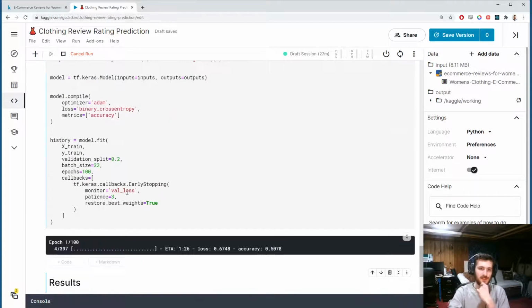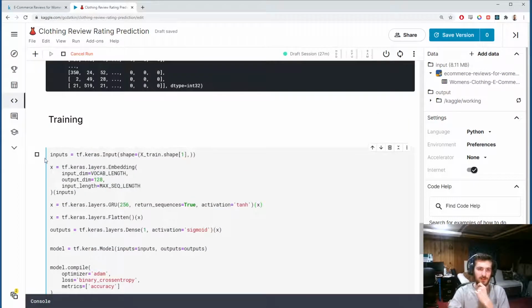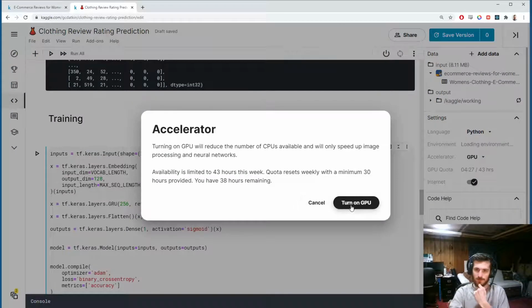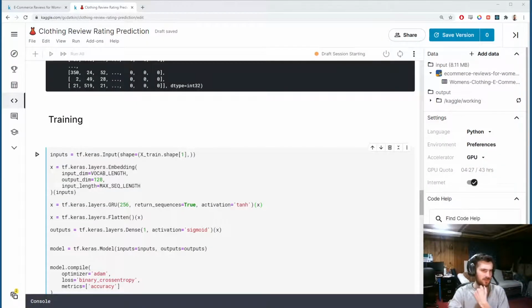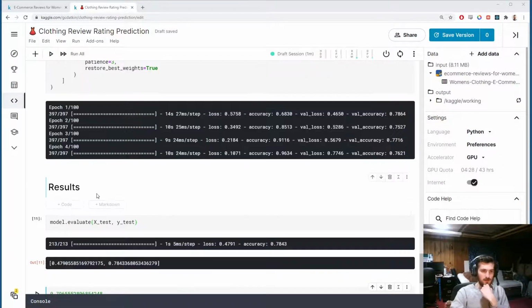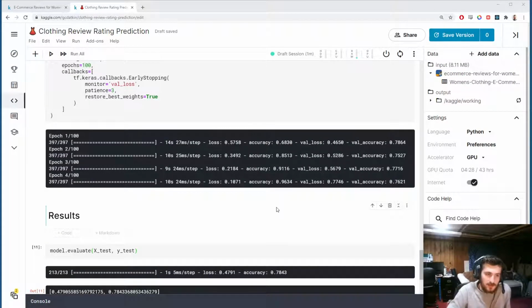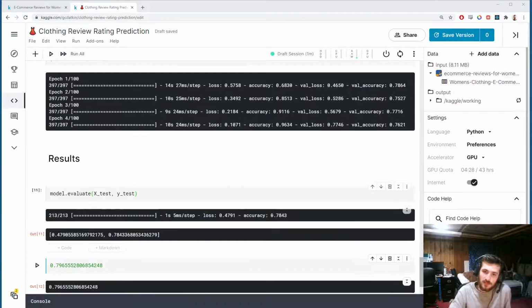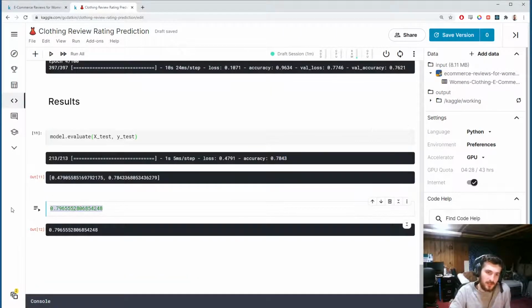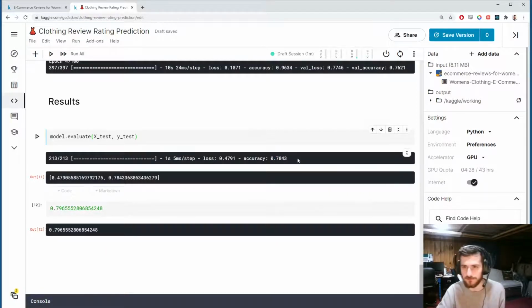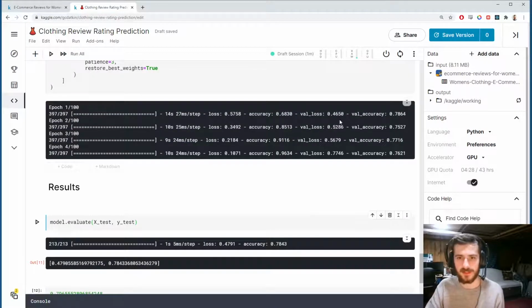Oh yeah, for this, these will take a really long time. So I'm actually going to enable GPU acceleration. And I'll resume the video when this completes. Alright, so it completed. And it's very interesting. In this case, it seems like we actually got a performance decrease. This was our old accuracy from just using the embeddings. And we now have 0.78, so it's gone down by about 1% accuracy. And you can see the best epoch was the first epoch.